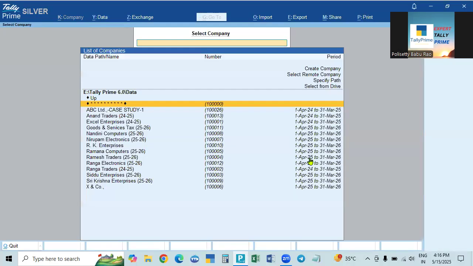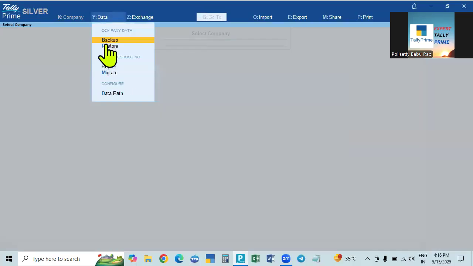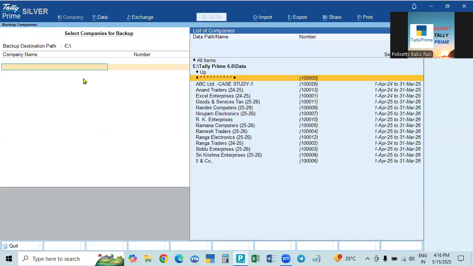Okay. So here, if you click that backup, the backup folder will open. Here, select the companies for backup. What are the companies to be backed up? See here, the original data will be shown on the right side, Data, Company Data, Prime 6. This is the original data. This original data is to be saved in the backup data folder. This is the original data path. The backup data path we have to enter will be shown on the left side.